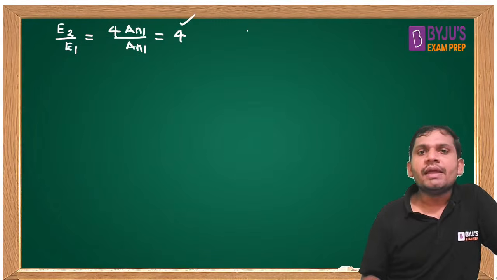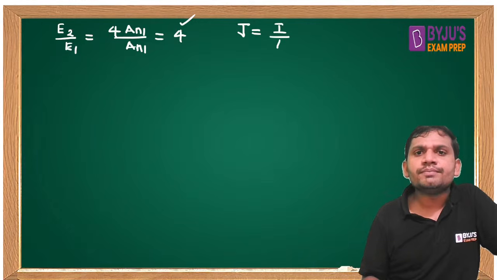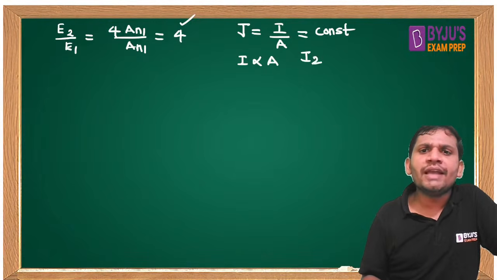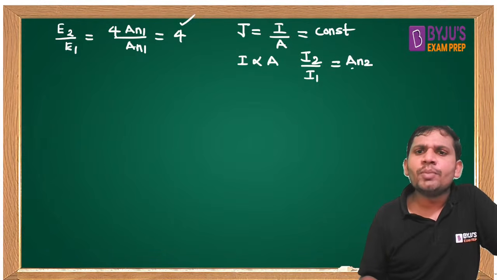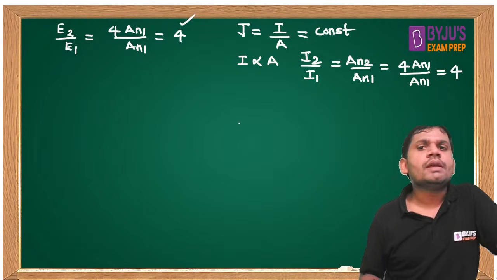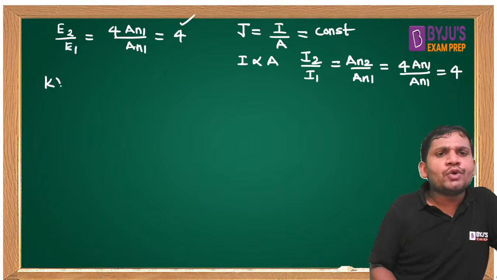Next, one more condition is given. Current density is constant. We know that J equal to I by A. If the current density is constant, I is proportional to A. Shall we write like this? I2 by I1 equal to AN2 by AN1. Linear dimensions are double means area becomes 4 times. This is also 4.